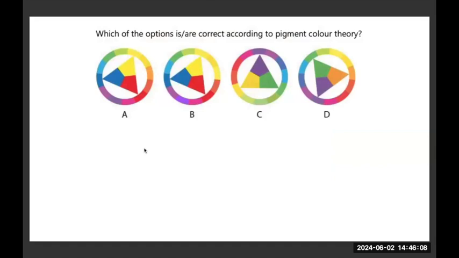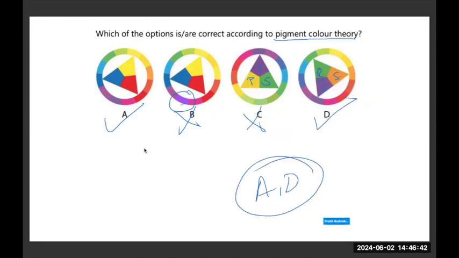Which of the options is or are correct according to the pigment color theory? According to this theory, if you observe, A and B are very similar, except that in B, this shade or tint of purple is wrong. B is wrong, A is correct. Between C and D, C has one primary color and two secondary colors in the middle, versus D has all the secondary colors in the middle. So D is correct and C is wrong. So the correct answer is A and D.